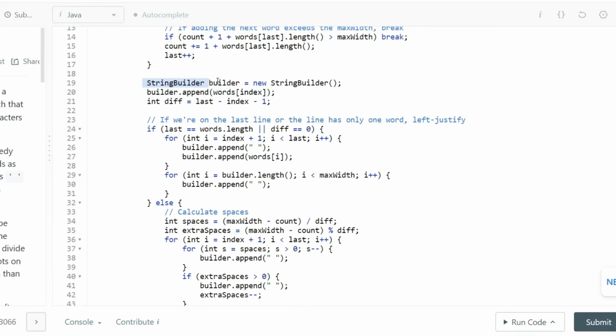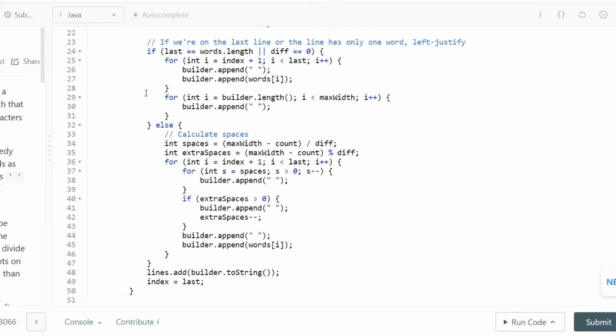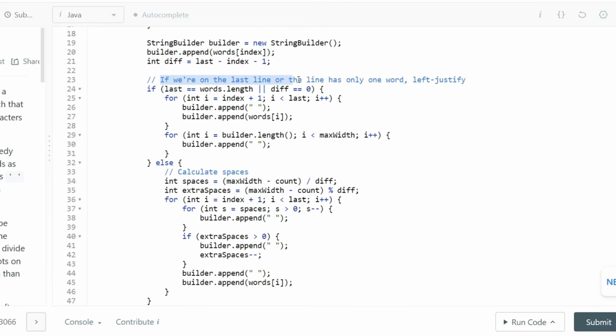So we are going to initialize a StringBuilder. For this StringBuilder, we are going to append the word that is currently present at the index. And then we are simply going to check whether we are on the last line or the line has only one word. If so, we are going to do a left justify, which means we are going to put all the words that are currently present, and whatever the difference is, we are simply going to append that to our existing StringBuilder. If that is not the case, then we are going to calculate how many spaces we need. So we are going to calculate the spaces based on the maximum width minus the count, divided by the